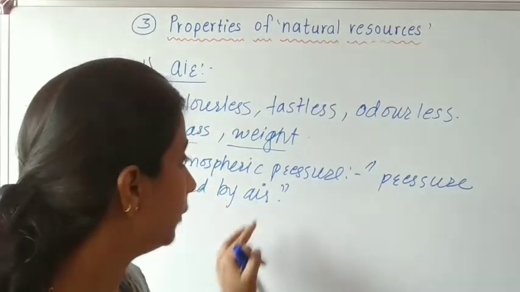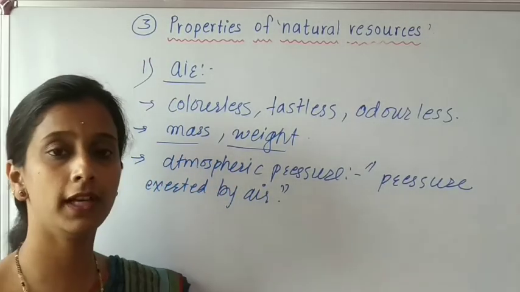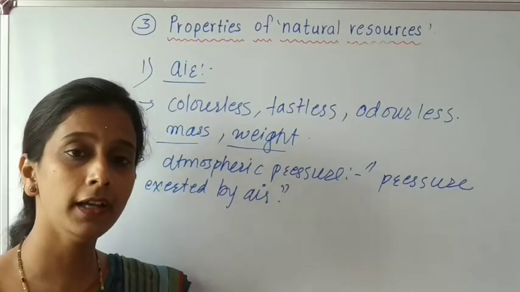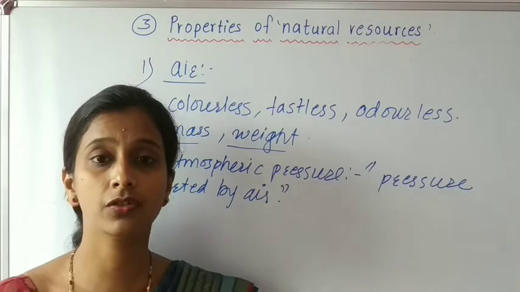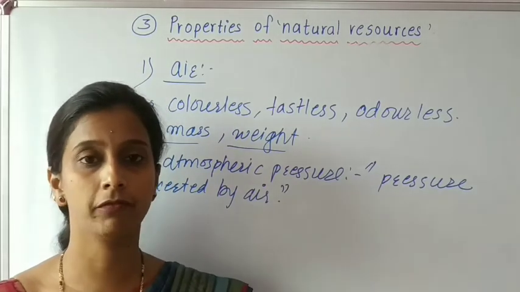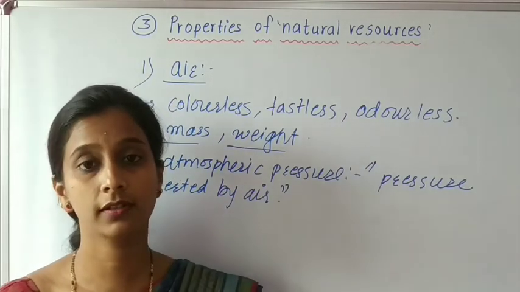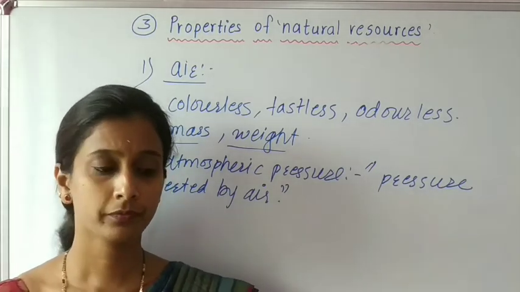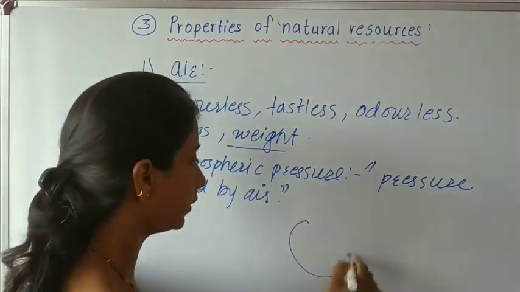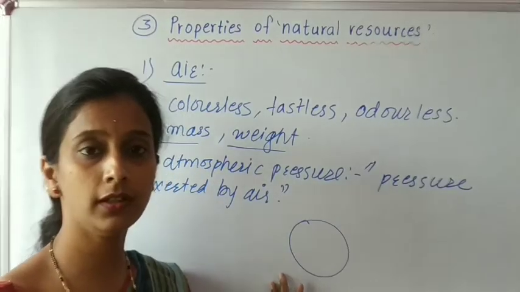Now students, the pressure exerted by air is called atmospheric pressure, and air exerts pressure on every object present on the earth's surface. As we are present on the earth's surface, air also exerts pressure on us. Suppose there is another object present on the earth's surface.